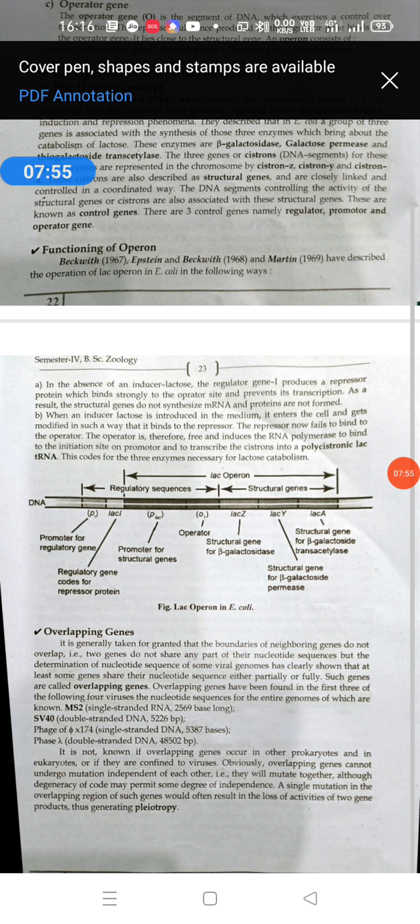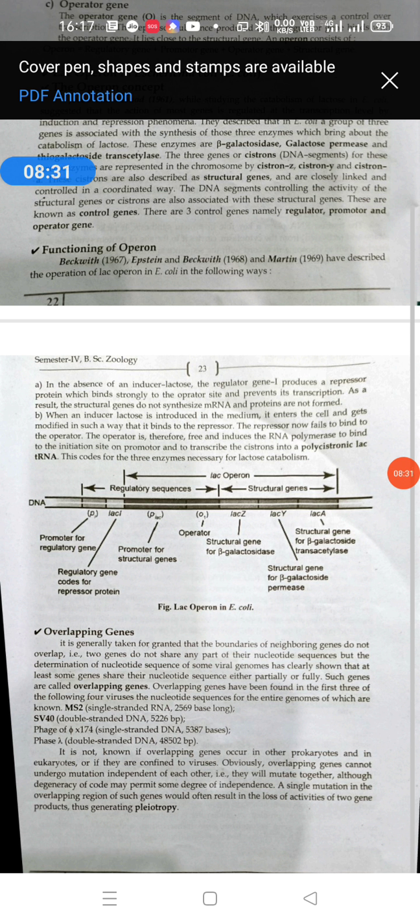From the above it has been concluded how genes regulate or control activity. In the last session you studied what genes are: fragments of DNA. But what is the function of genes, especially in prokaryotic organisms? Understand, students? In prokaryotic organisms there are overlapping genes, a very specific type of gene. Overlapping genes have been found in the first three of the following four viruses.